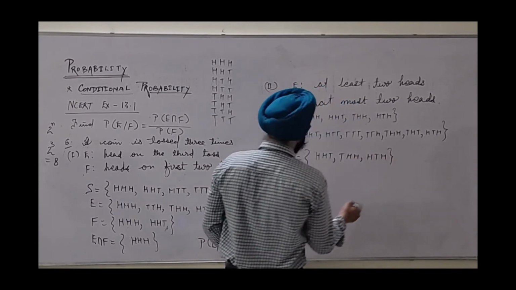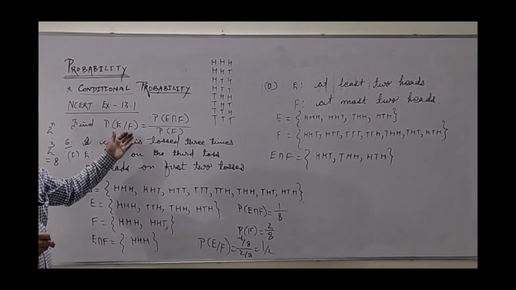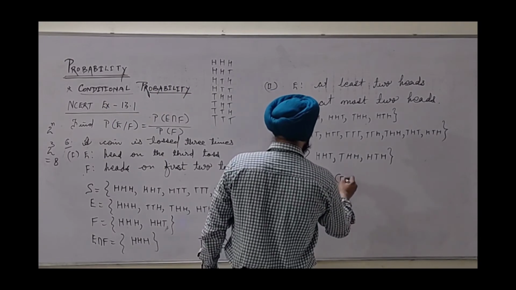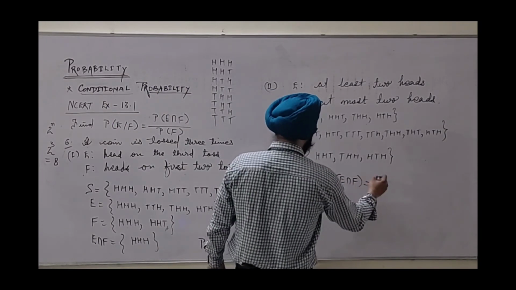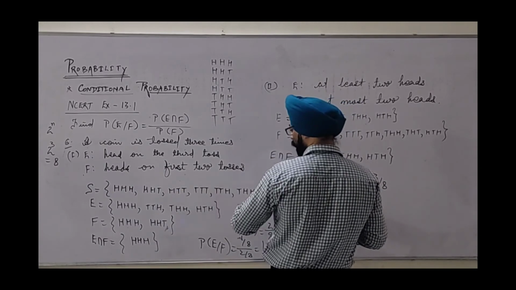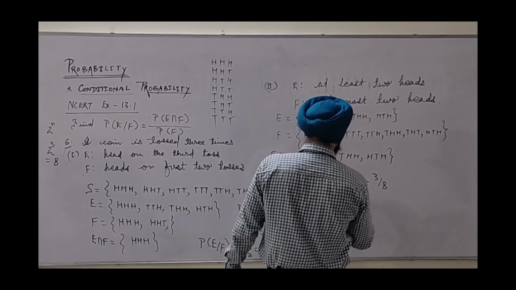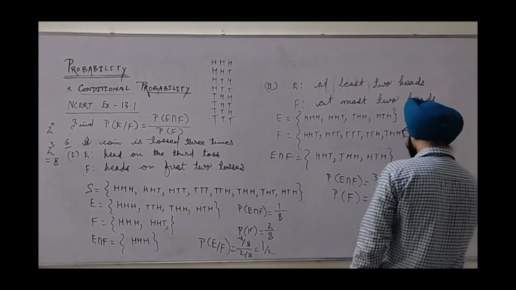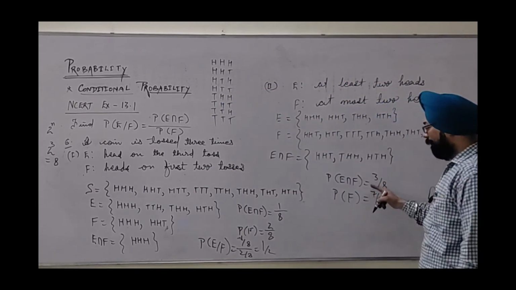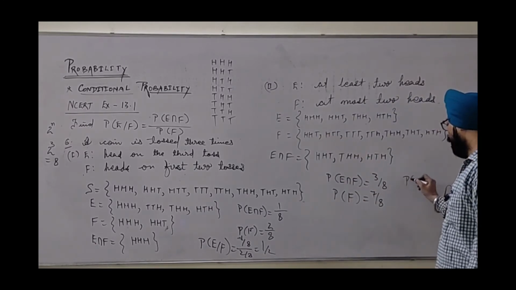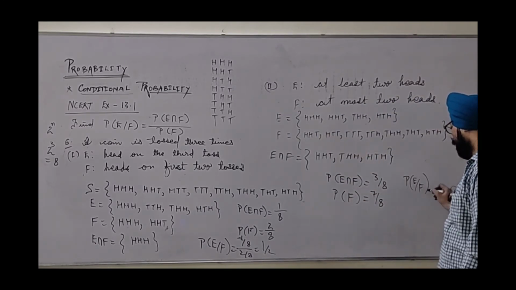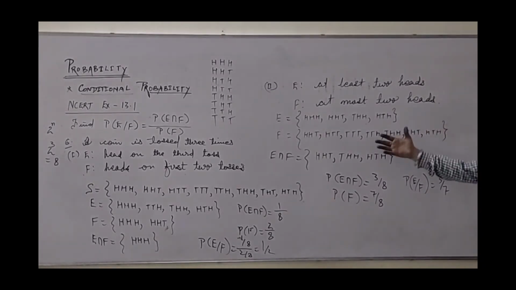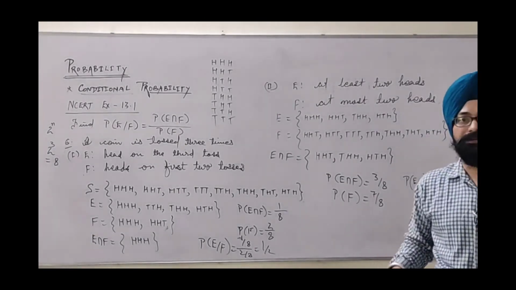Now the question is asking again for probability of E given F. The probability of E intersection F is 3 upon 8, as a total of 8 are there in the sample space, and the probability of F, as I see, 1 2 3 4 5 6 7, is 7 by 8. If I put these two values in the formula, then the probability of E given F is 3 by 7. I hope you get it. Now this was a different one. Let's see a few more questions from the same exercise.